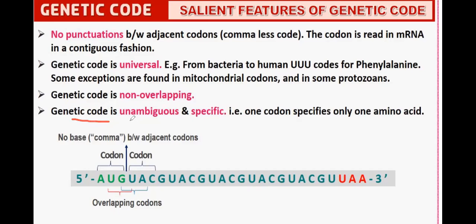The genetic code is unambiguous and specific. That is, one codon specifies only one amino acid. One codon cannot code for more than one amino acid. That's why the genetic code is unambiguous and specific.